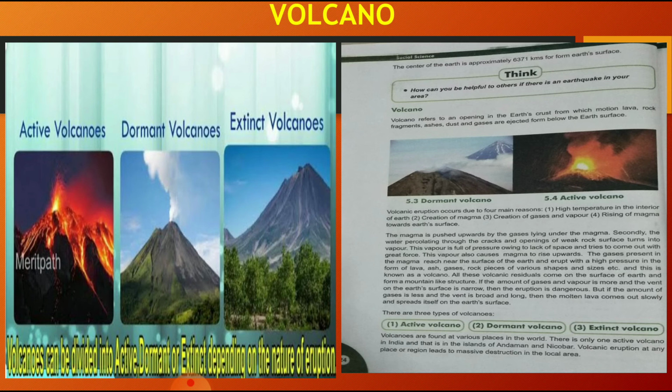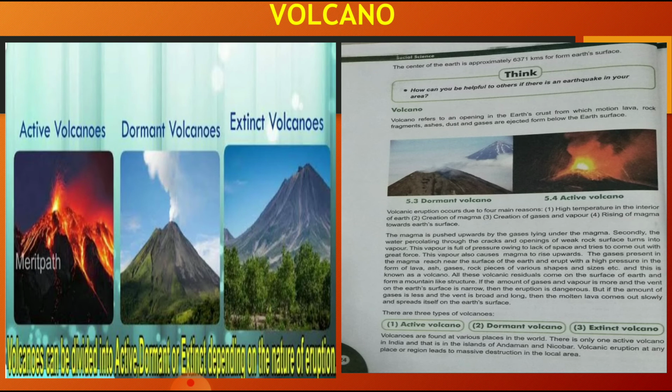they will sprout from the inside of the earth. So basically the gases are going to come up and burst out like a volcano. Then the rising of magma towards the earth's surface. So these are the different reasons for volcanic eruption.